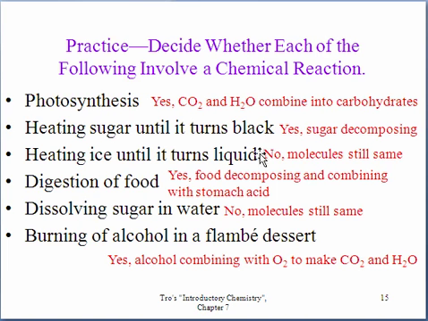Heating ice until it turns liquid. No, we still have water molecules and we can freeze the liquid water back to ice. We can interchange between these two states. Digestion of food. Yes, that's definitely a chemical change, and food is decomposing through the aid of stomach acid as well as enzymes. Dissolving of sugar in water. No, the molecules are still the same, and we can get our sugar back if we boil off our water, which is a physical change.